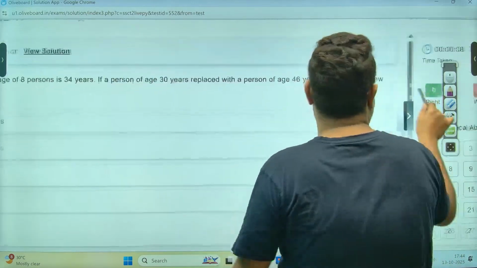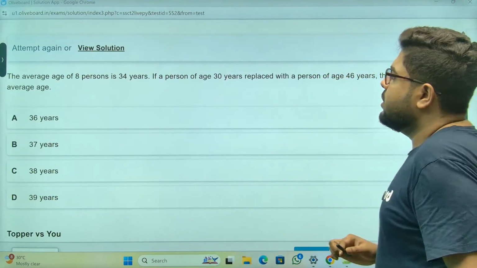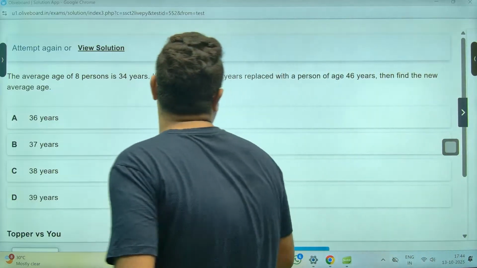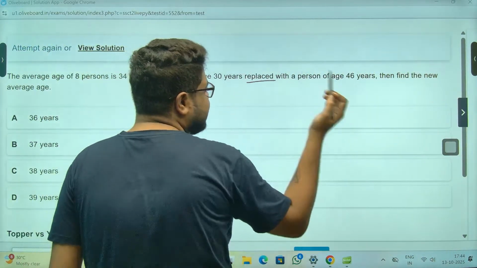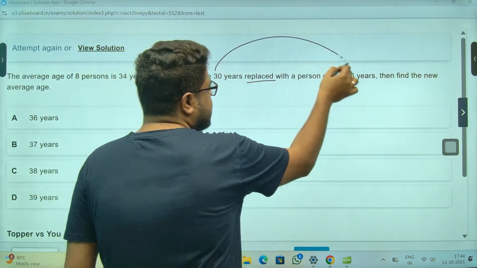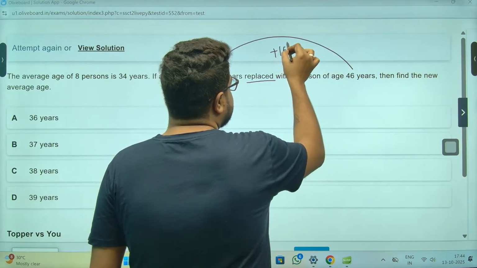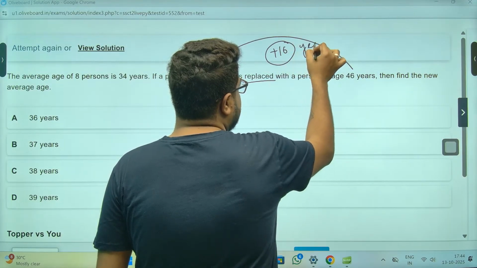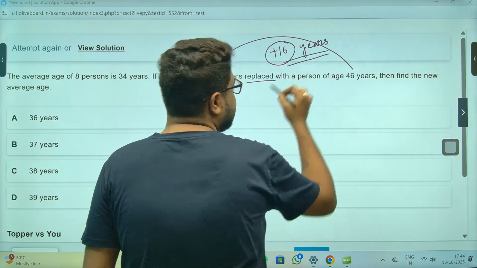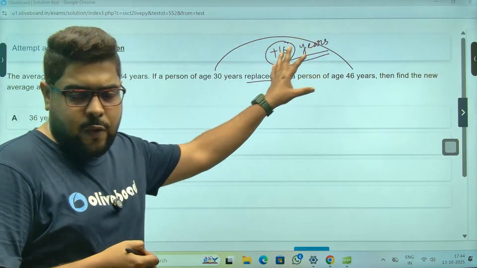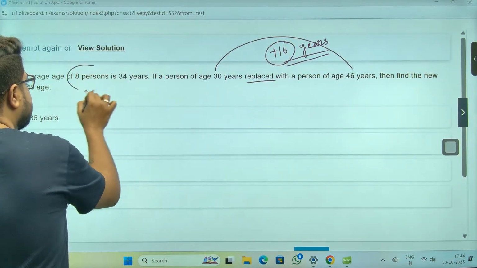Next one, average. Replacement is simple. 30 years replaced with 46, meaning 16 years is the total increment. This will be equally distributed among 8 persons. Why 8?